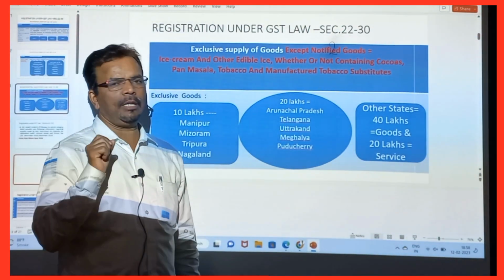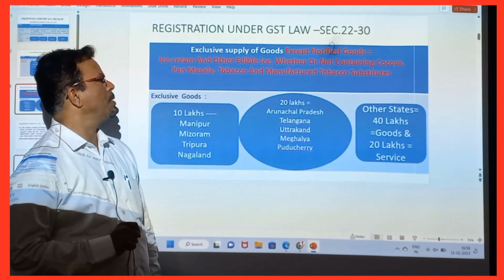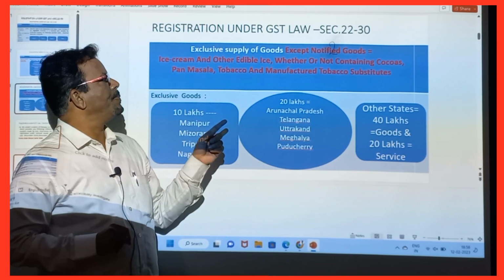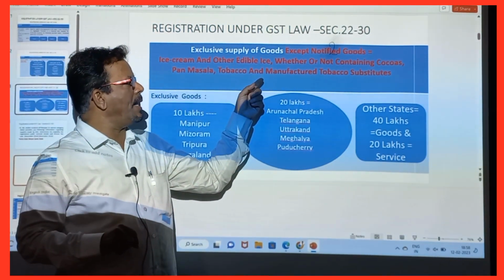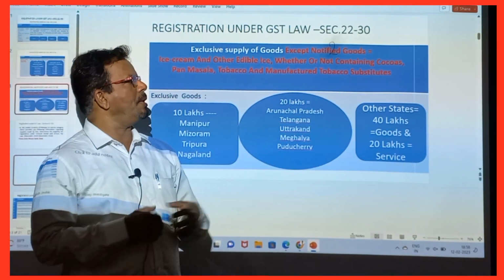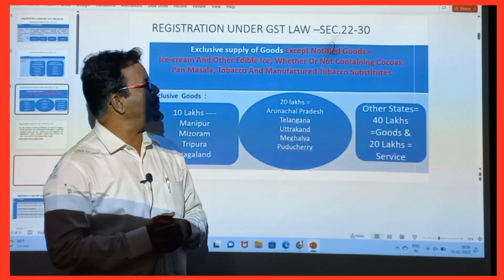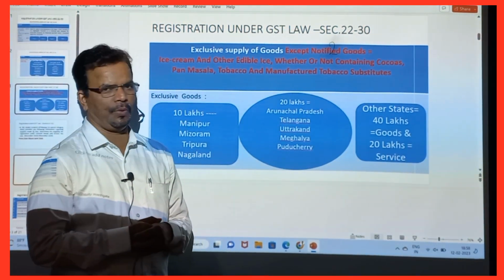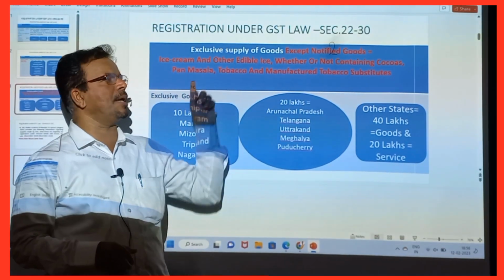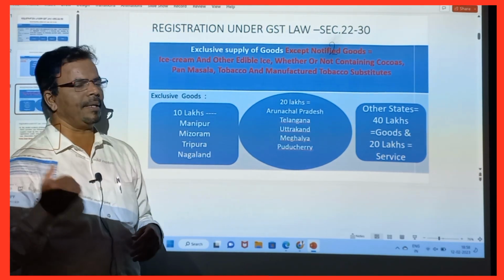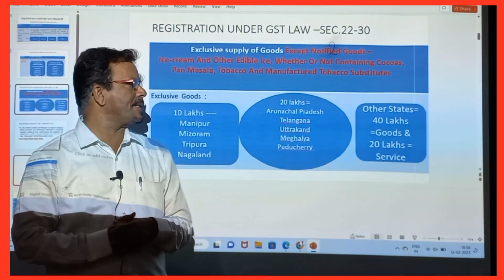After that, what is meant by notified goods? If you supply ice cream or other edible ice, whether or not containing cocoa, pan masala, tobacco and manufactured tobacco substitutes. If you are producing this type of goods and supplying goods and services to the other party, in that case we have 10 lakhs.